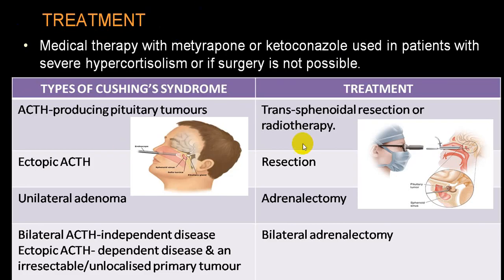As far as surgery is concerned, the most common surgery is transsphenoidal surgery. And if it is an ACTH producing pituitary tumor, transsphenoidal surgery is best, and that gives you good results. Transfemoral surgery. You can go for adrenalectomy for adrenal tumors, and if there is bilateral adrenal gland enlargement, then you can go for bilateral adrenalectomy.